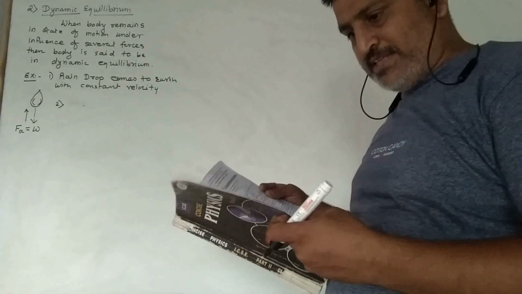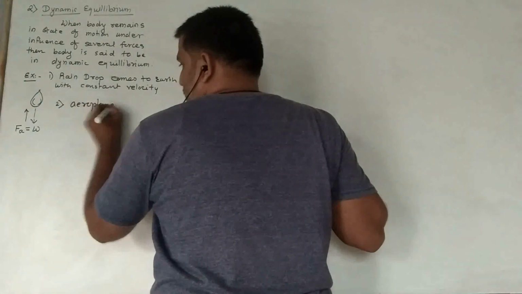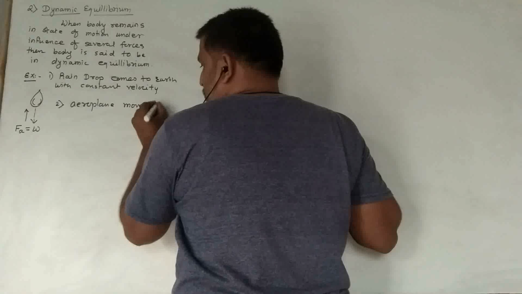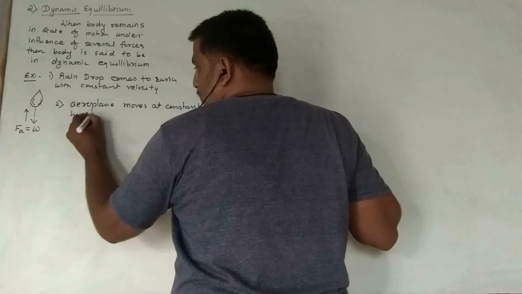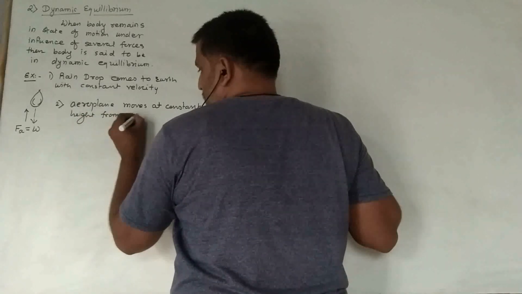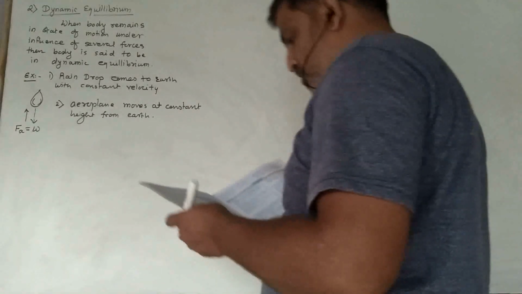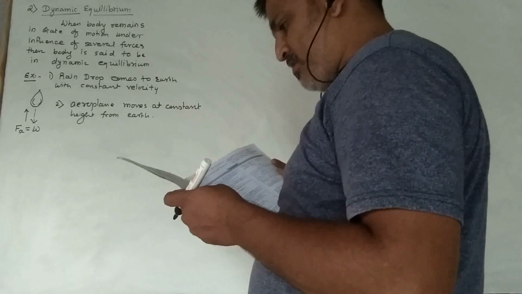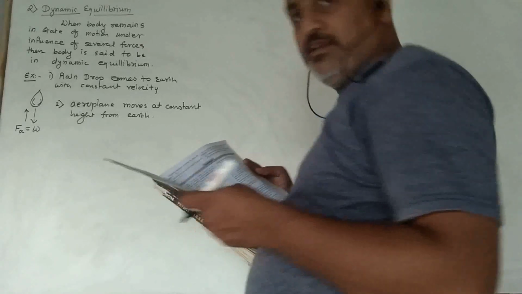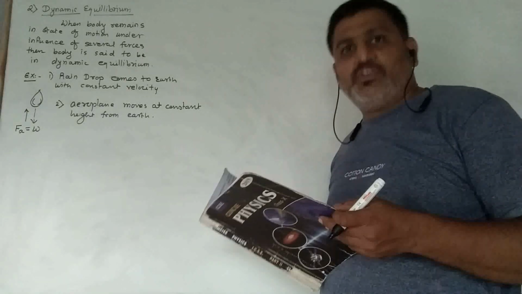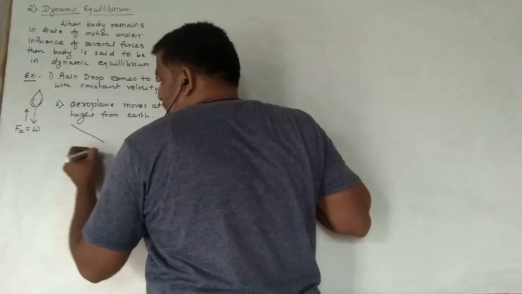Second example is aeroplane. Aeroplane moves at a constant height from the earth because its weight, which is in downward direction, balances with the upward lift.